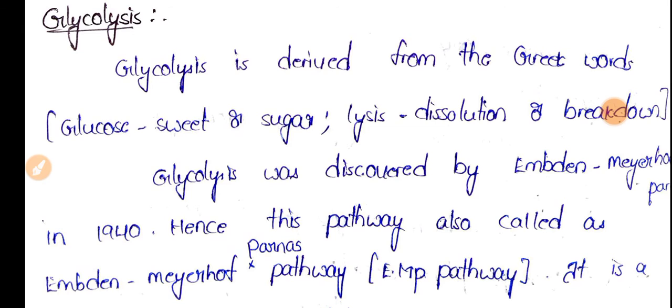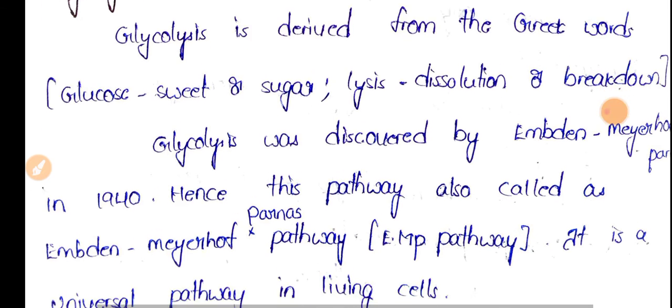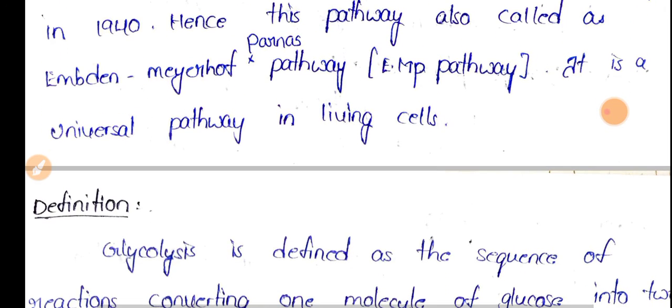So glycolysis is derived from a Greek word: glyco means sugar or sweet, and lysis means breakdown. As said earlier, glycolysis was identified, explained and demonstrated by Embden and Meyerhof along with Parnas. Embden, Meyerhof and Parnas are the three scientists who explained this glycolysis metabolic pathway in the year 1940. So we can also call this the EMP pathway.